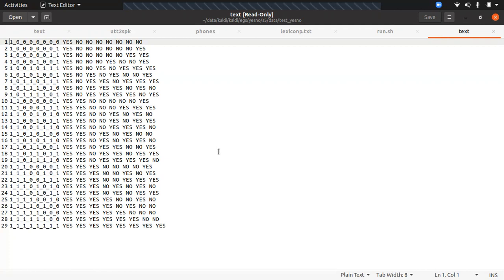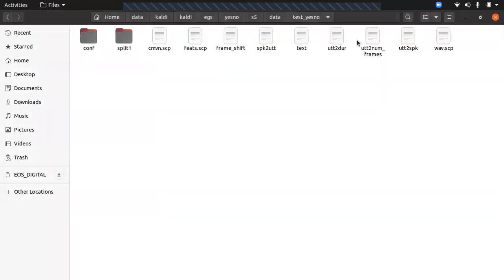Okay, for accuracy we need to put the test text, otherwise we don't need to. If you have already tested your model and want to give it to someone to just put the audio file in and get the output, that's enough. For testing, you require the wav.scp and the utterance to speaker file, and using this utterance to speaker file, you need to create speaker to utterance as well. The text data you can just keep blank. That's not an issue.